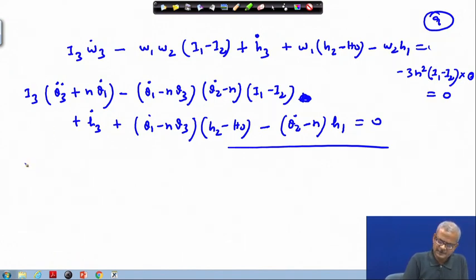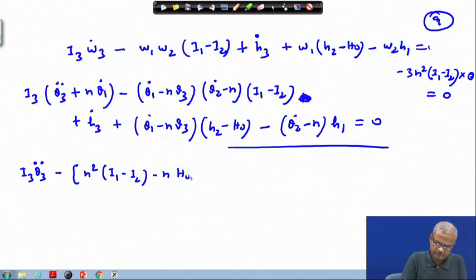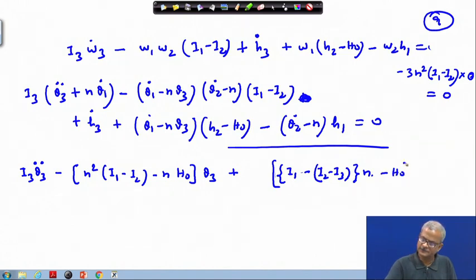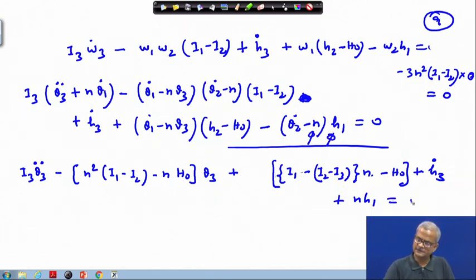Okay, so, if we again expand it and rewrite this, this will get reduced to theta3 double dot, theta3 plus n times (I1 minus I2) or (I1 minus I2 minus I3), this multiplied by n minus H0, plus H3 dot plus n H1, which is the last term here, and this will be equal to 0.